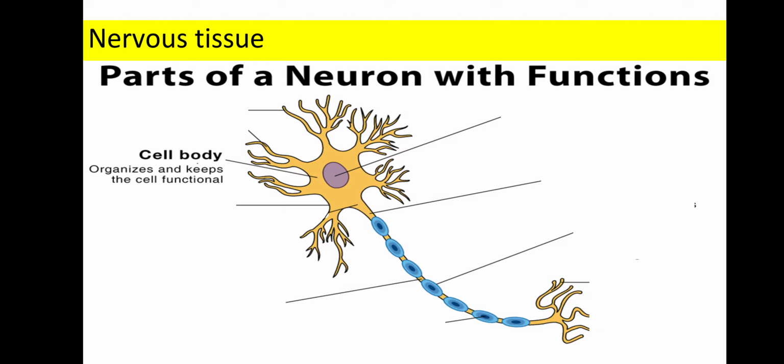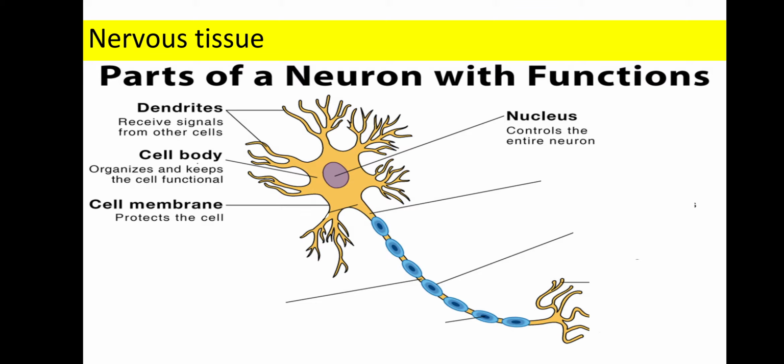The first part of the neuron is the cell body, which is the cell of the neuron. It organizes and keeps all the cell's functions. It makes the cell functional. The second part is the nucleus of the cell body. The third part is the cell membrane. If there is a cell, there will be a cell membrane, and the function of the cell membrane is protection.